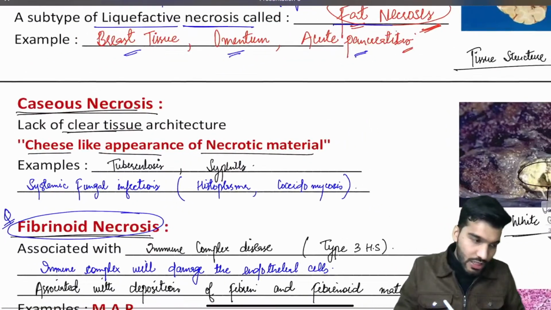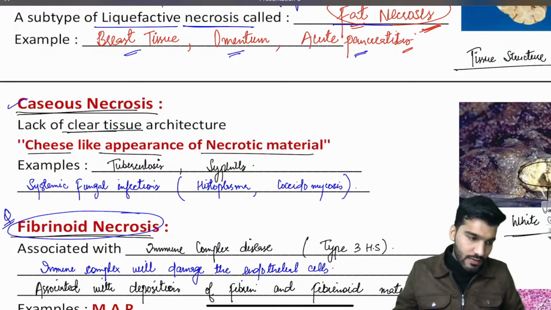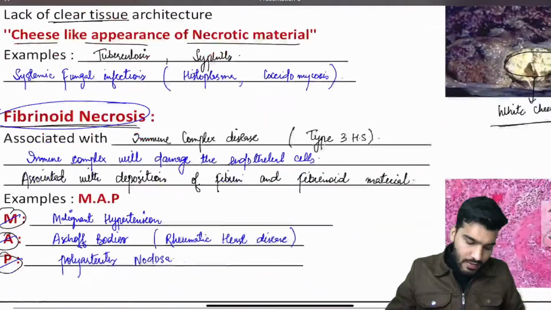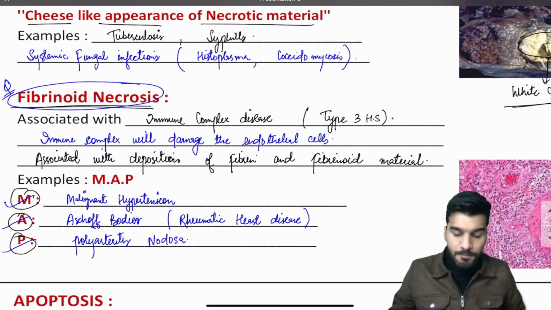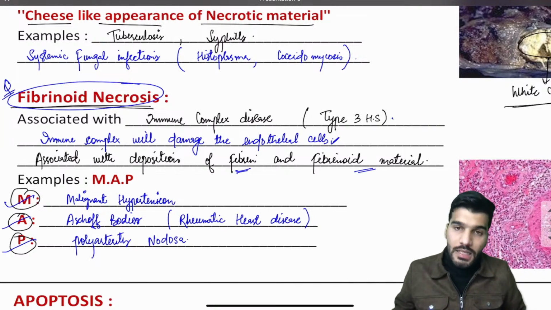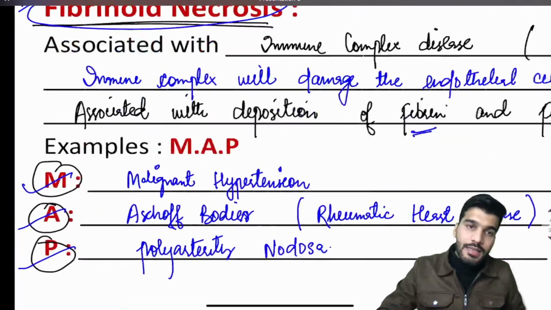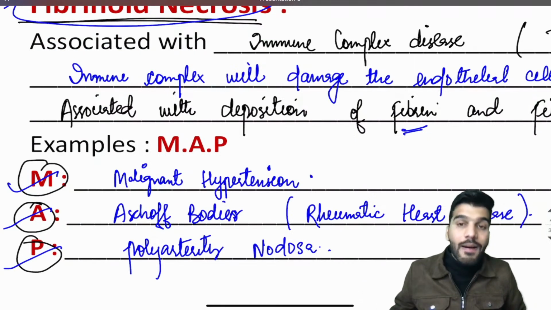Then we discuss caseous necrosis, and this caseous necrosis is seen in tuberculosis or systemic fungal infections. And then fibrinoid necrosis, it is associated with immune complex disease. There is an immune complex that will damage the endothelial cells, and it is associated with the deposition of fibrin and fibrinoid material. The classical examples are MAP, malignant hypertension, Aschoff body, and polyarteritis nodosa.